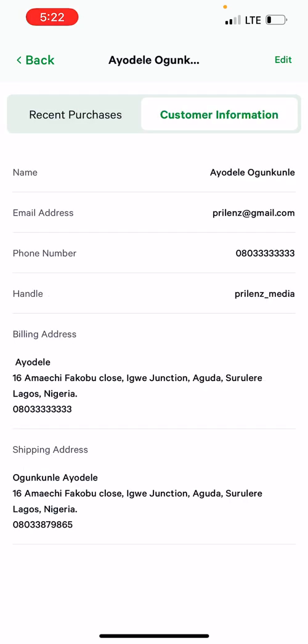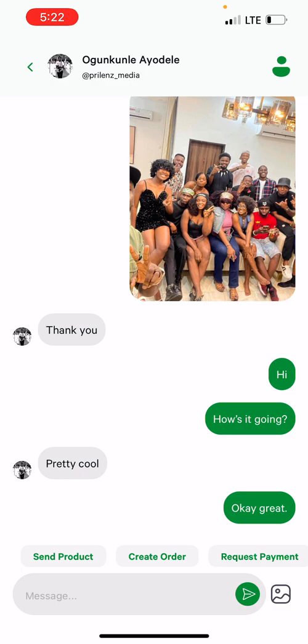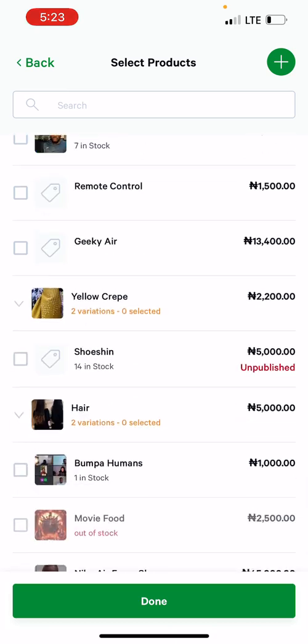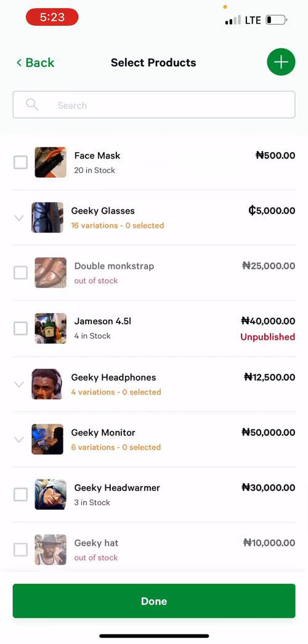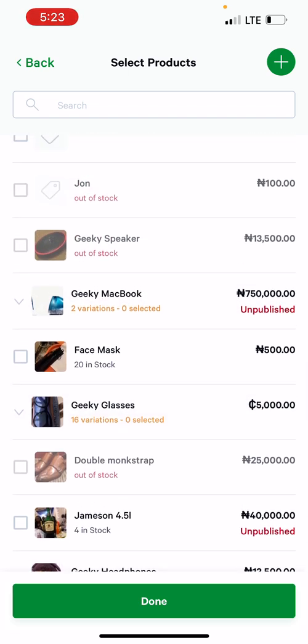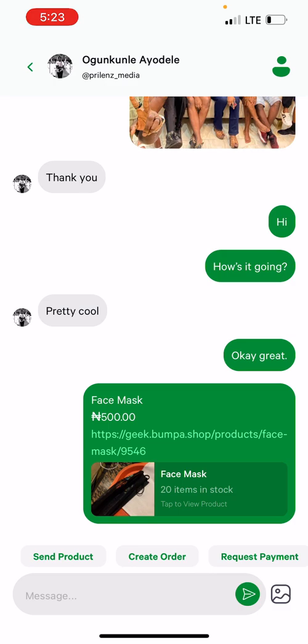You can also click on the customer information and see the customer's details, and this information is available to you while chatting with the customer. So imagine Ayodele is sending me a message saying he wants to purchase something. All I need to do is click on send product, and immediately all my inventory becomes available to me on the spot. Let's say he wants to buy a face mask. I just click on this and send it to him.